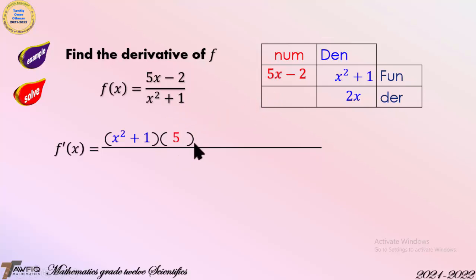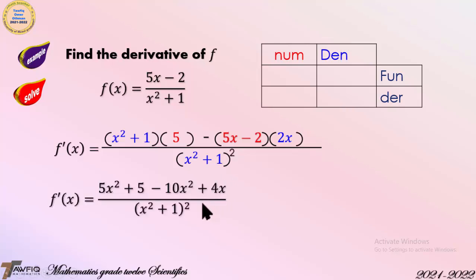Then minus. Then write the numerator, which is 5x minus 2, times the derivative of the denominator, which is 2x. And now write the denominator, then it becomes denominator (x squared plus 1) squared. And now simplify the derivative.